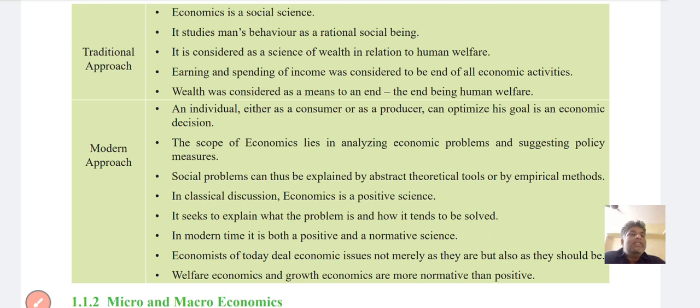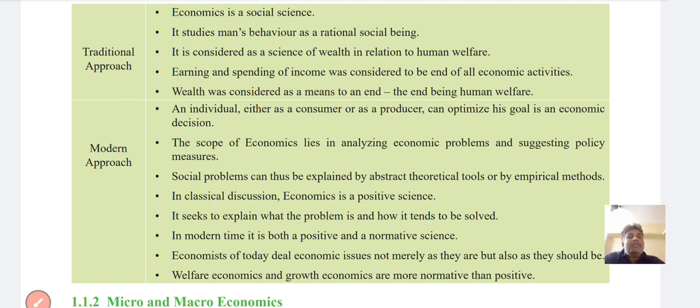Social problems can thus be explained with abstract theoretical tools and empirical methods. These are technical words in classical discussion. Economics is a positive science. It seeks to explain what the problem is and how it tends to be solved.